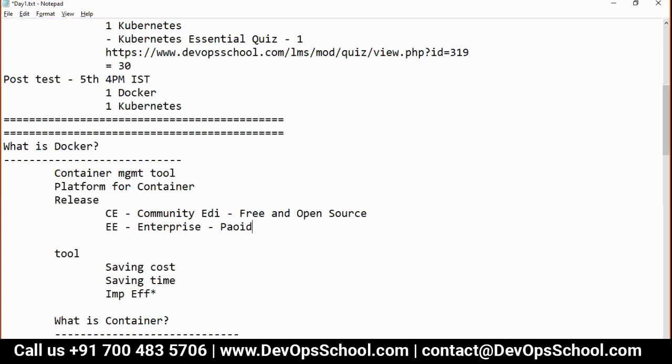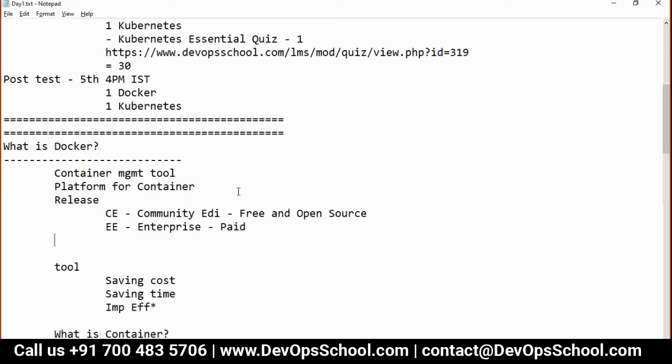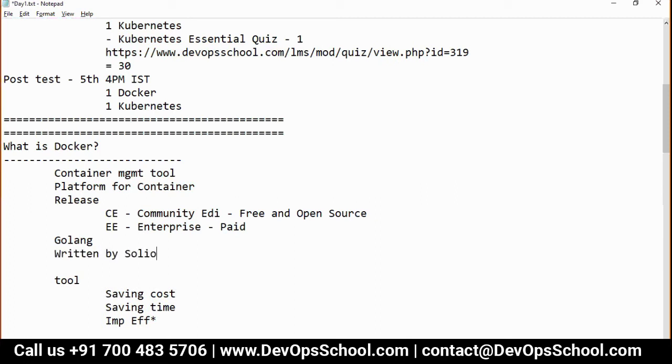Now, Docker is written in the language called Golang. It was written by Solomon Hykes, which I said already. Now, the latest release, I think, is 19.x. We need to validate one more time, but as per my memory, it's 19.x.